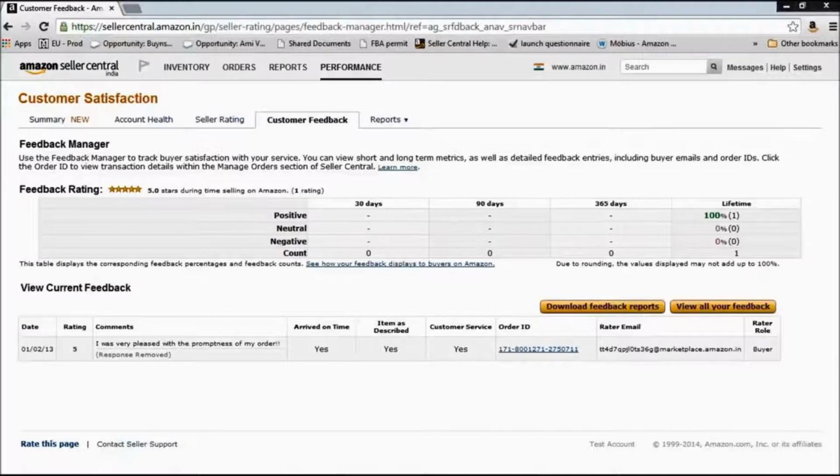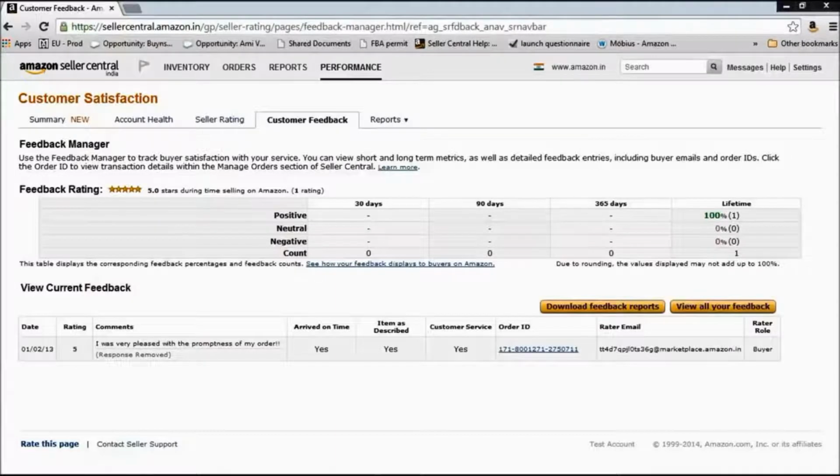Second, when you confirm the shipment or when you schedule a pickup after receiving the order, Amazon sends a standard email to your customers saying that the order has been confirmed. What you can do is also send them a personal, customized email saying, hey, thank you for the order. We have just dispatched it through ABC Courier and you should be receiving it within XYZ days. If you have liked our service, if you like the product, do remember to give us positive feedback.